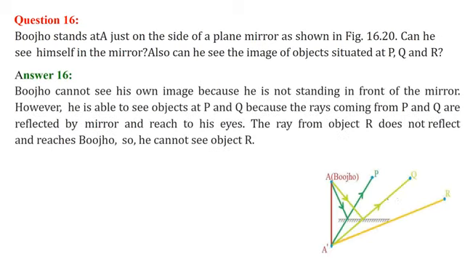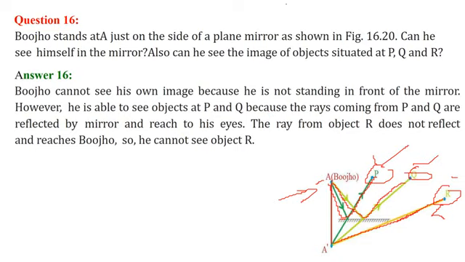Bhojo stands at A on the side of a plane mirror like this. Can he see himself? First of all, he will not be able to see himself because he is away from the mirror. Also, can he see the images of objects situated at P, Q and R? From P there is a reflected ray coming to his eyes, so P is visible. From Q, the light is coming to his eyes, so Q is visible. But R is not even touching the mirror, it is going like this. So Bhojo will be able to see P and Q, not R, nor himself.